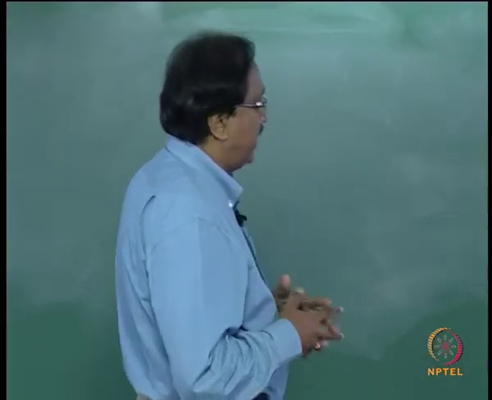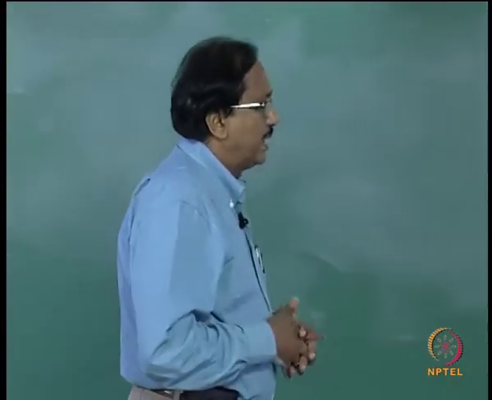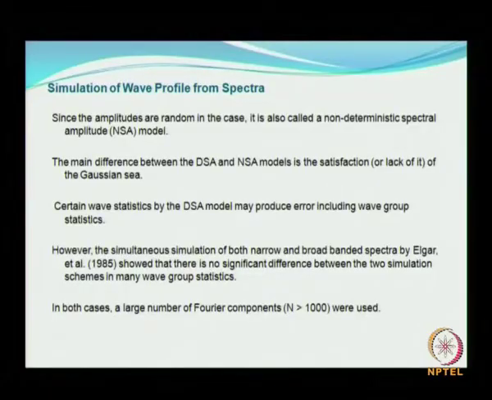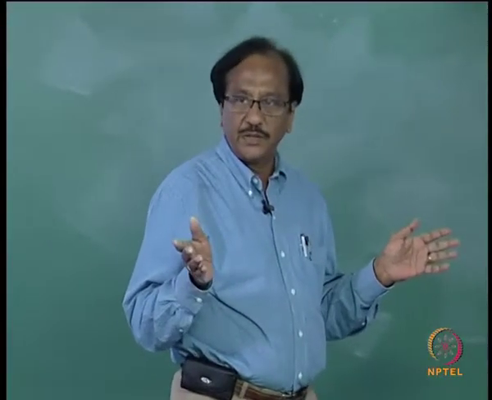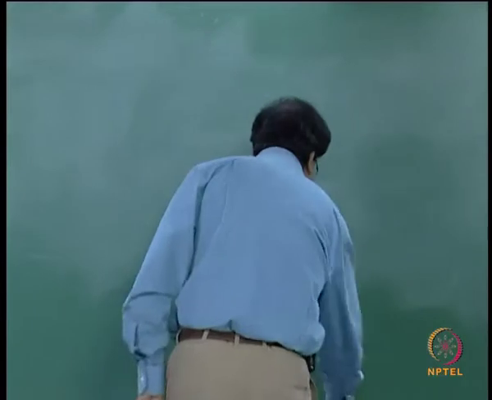But it was Elgar et al. who showed that there is no significant difference between the two simulation schemes in many of the wave group statistics. In both cases, whether it is a DSA model or the NSA model, it is always better to use more number of components. When you use the inverse FFT, the number of components you are going to superpose will be n by 2 components, where n is the total number of data values.